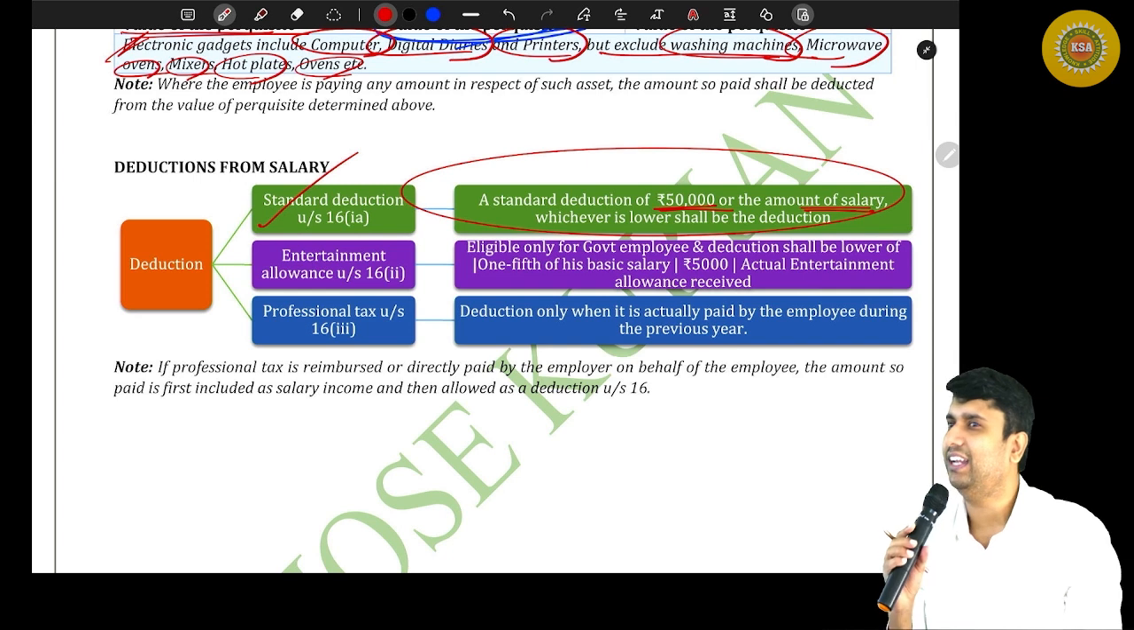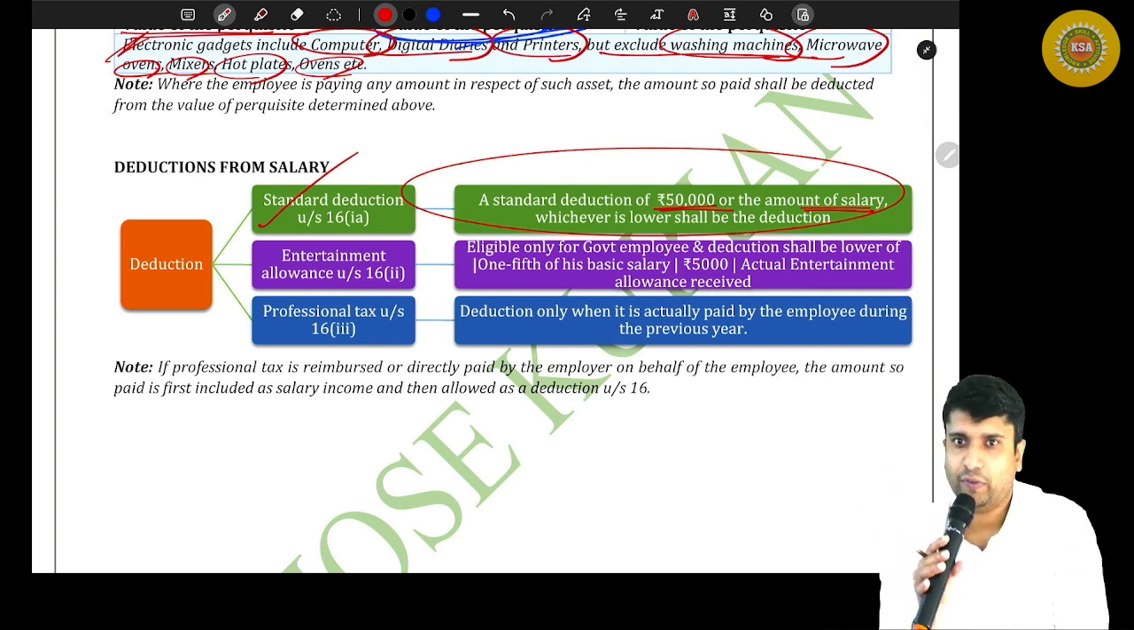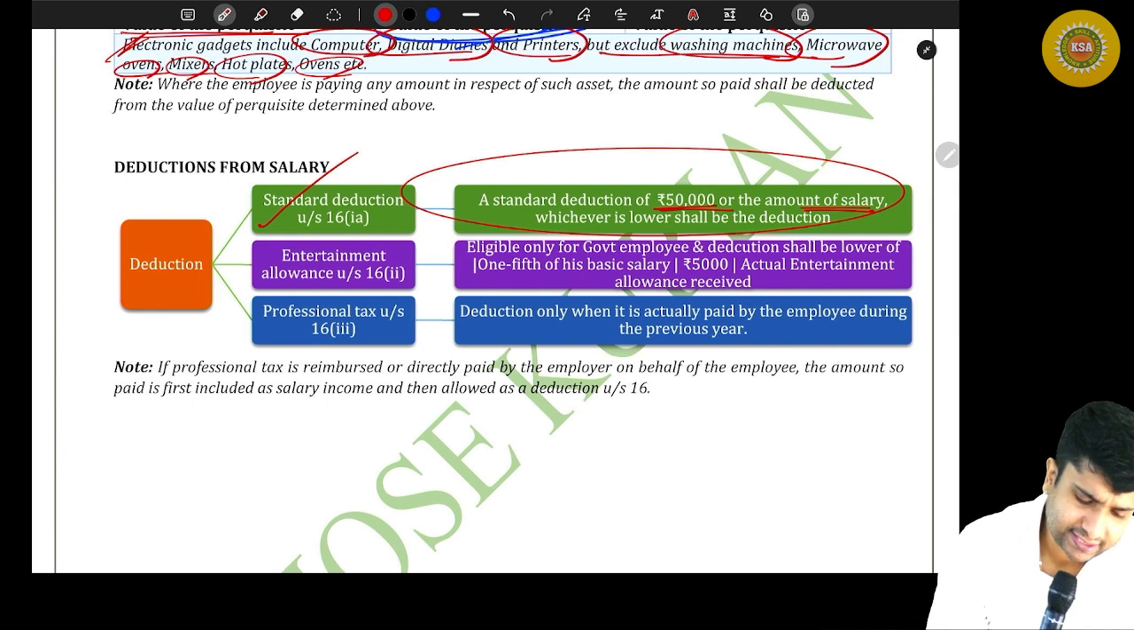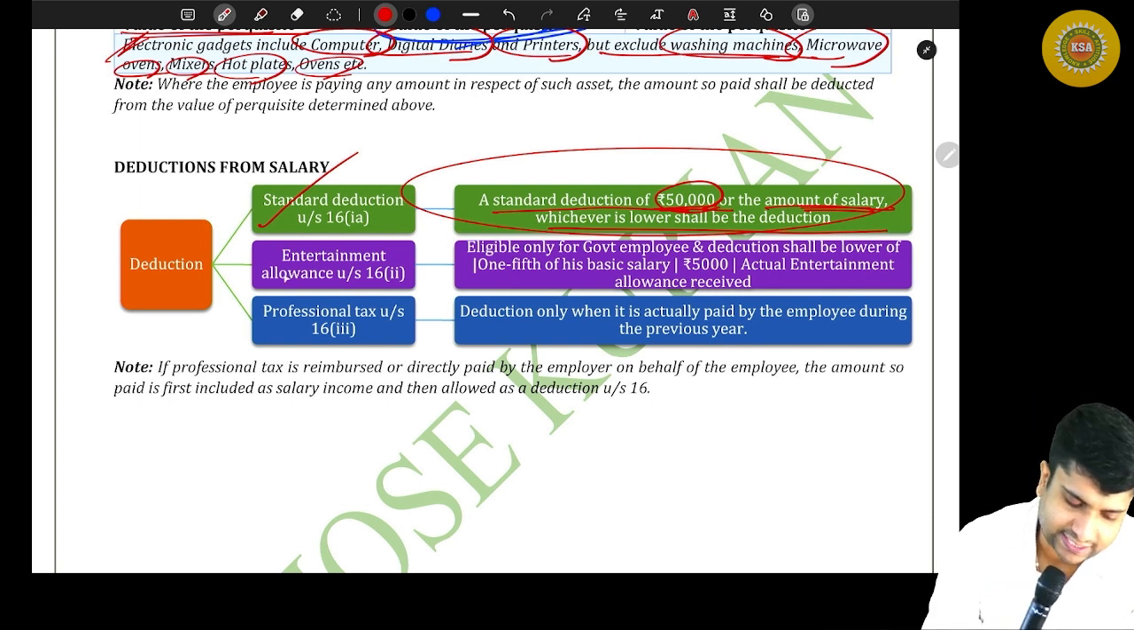Because in salary head, you will never end up in loss. Are you with me? So what does the department say? Standard deduction of 50,000 or the amount of salary, whichever is lower, shall be the deduction. Then what is the second deduction?